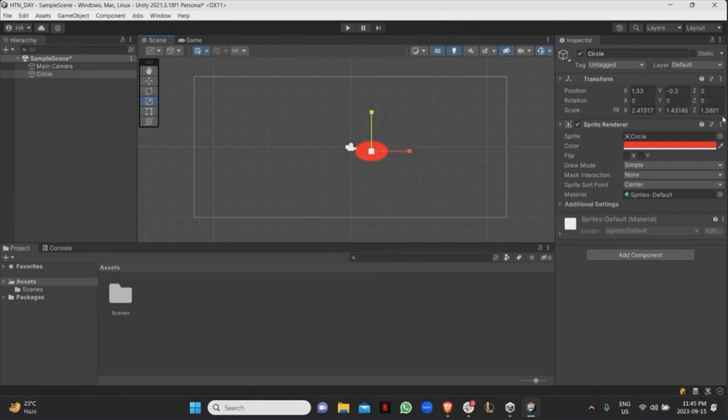Again, whatever changes you do, they're going to be done over here as well in the transform. And they're all here as well. So T would give you this rect tool where you can modify it however you want. Yep, so they're all here, but you can also have hotkeys, as you're getting more familiar with Unity, the hotkeys are going to be instinct to you guys, and you're going to be using it really quickly, right? So, yeah, any questions so far?